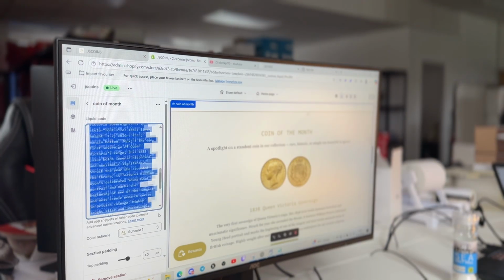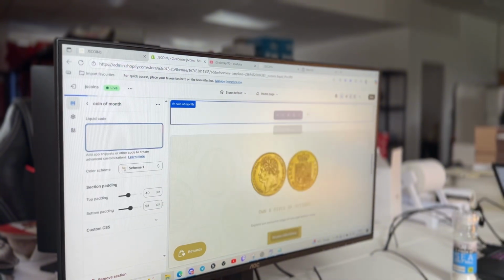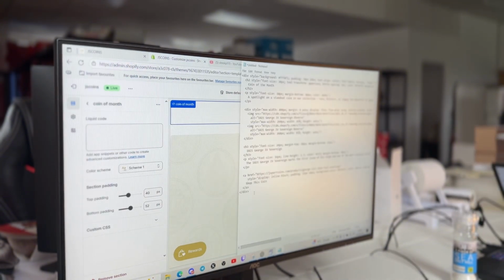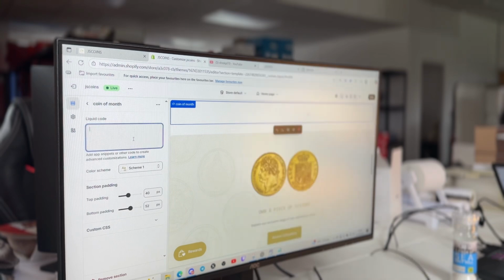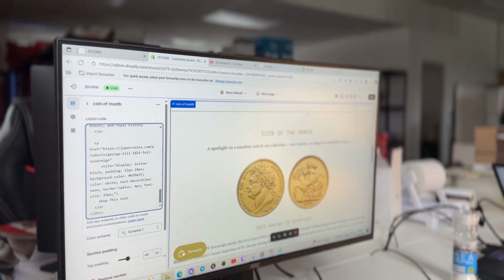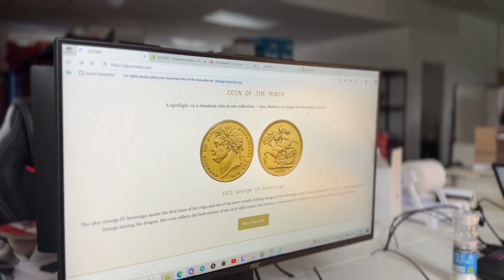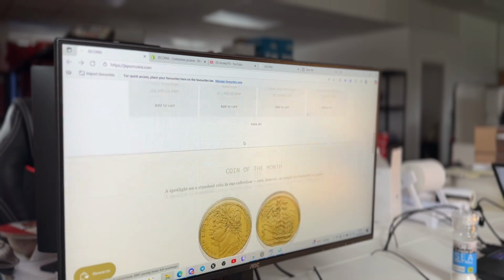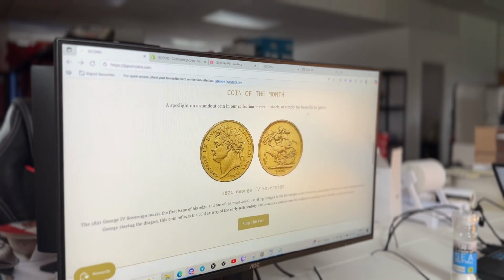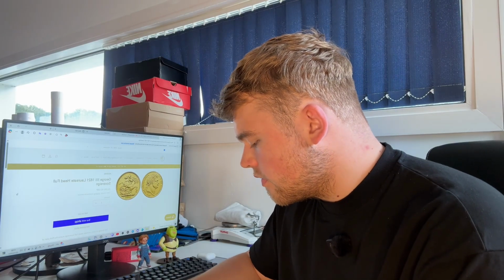To do that, we're going to start by deleting the old code. And then we're going to go to my notepad and paste the new code in. So we're going to copy that, paste in the new one as so, save it at the top, and then we're going to head over to the website, Ctrl R again as before to show you the finished product. And just like that, Ctrl R, and this is the finished product. So we've now got the investor favourites and the new coin of the month. And that's another thing to tick off the list.